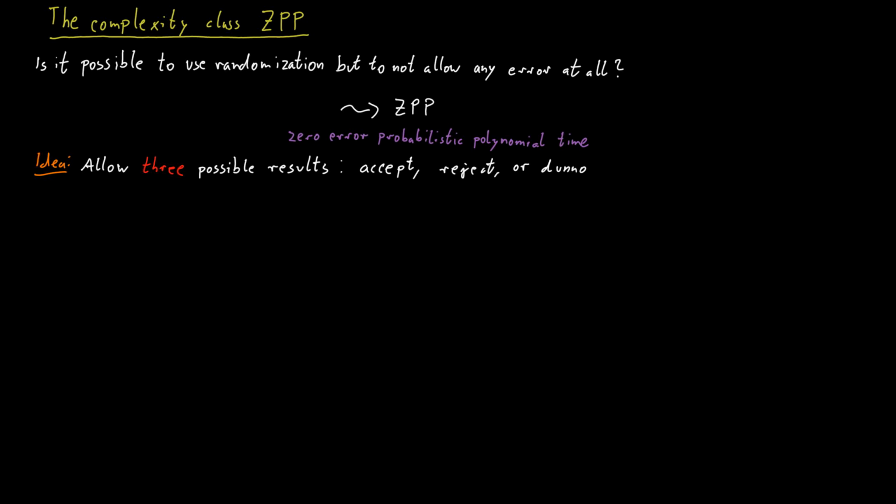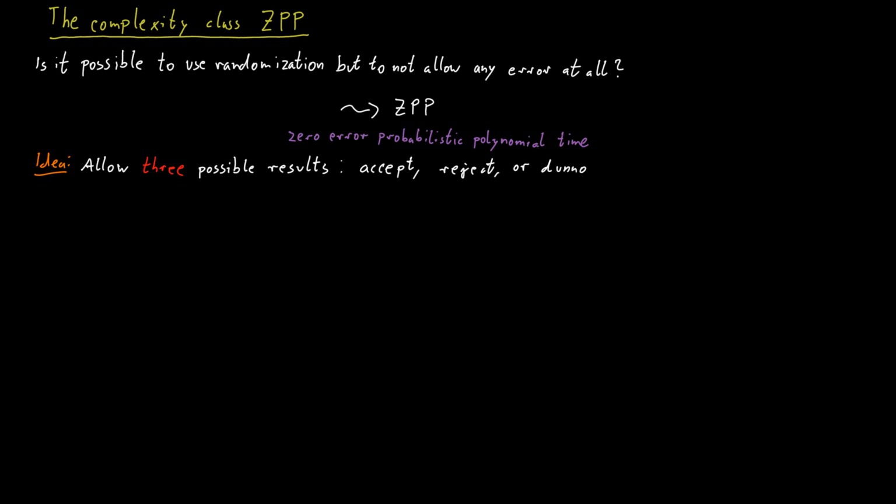And by doing this, we allow some wiggle room where the algorithm might not commit to a definite answer. This might be preferable to just giving an incorrect answer, because while you don't get the answer you wanted, a clear accept or clear reject, so you don't know for sure whether the word is in the language or not,